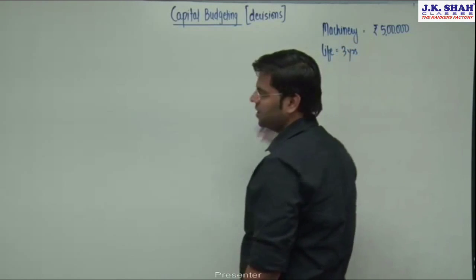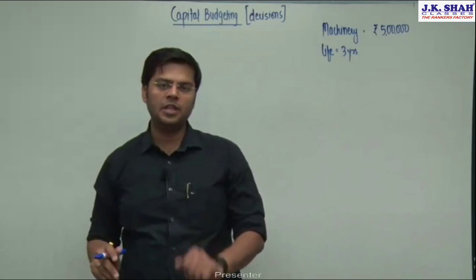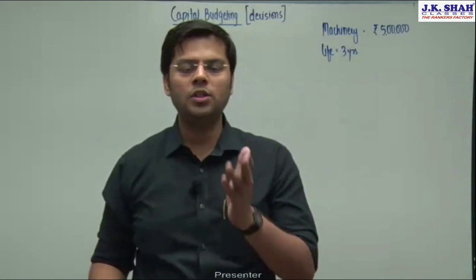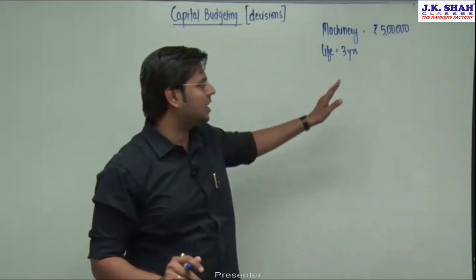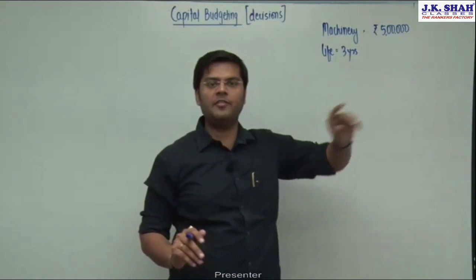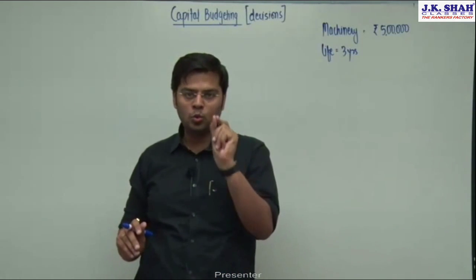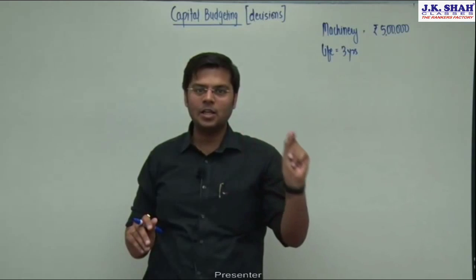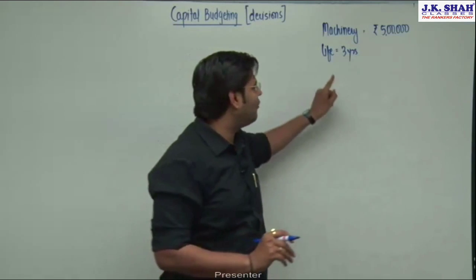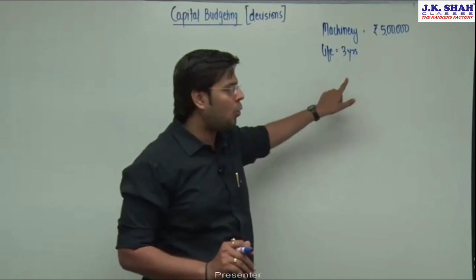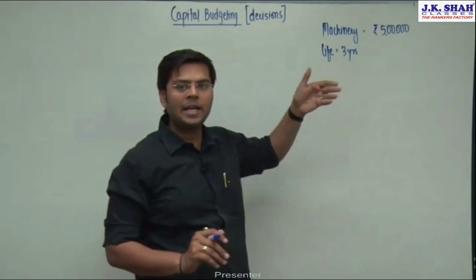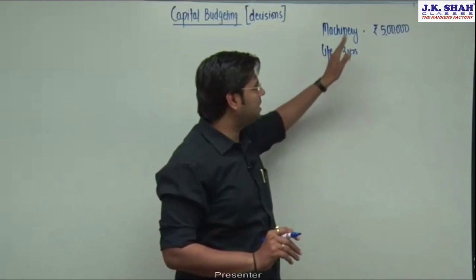That means this machine can work for a period of 3 years. What is the use of purchasing this machinery? It will help me produce and sell goods for 3 years.